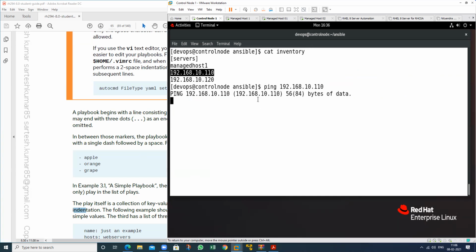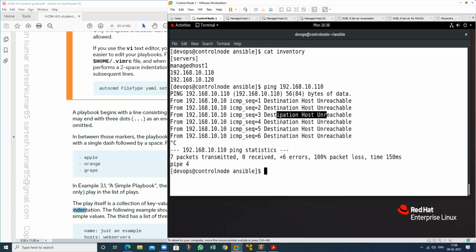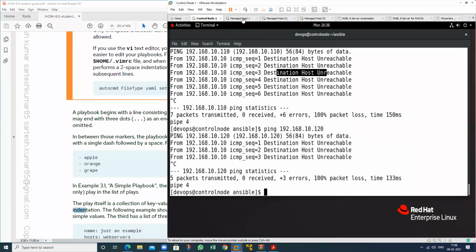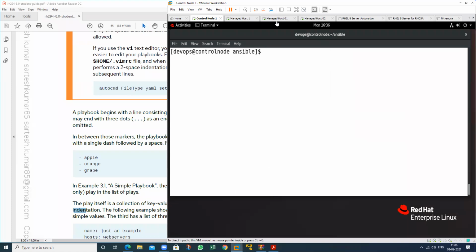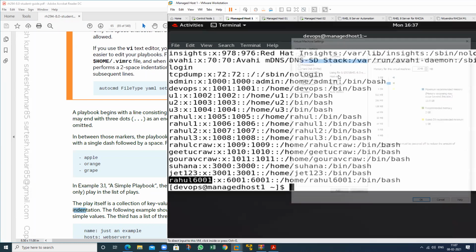At this time there is no connectivity. See, unreachable, unreachable, unreachable. And for 120, just type 120. Then again check. There is no connectivity. So first you have to check the connectivity should be present. So first check: what is the setting of this one?